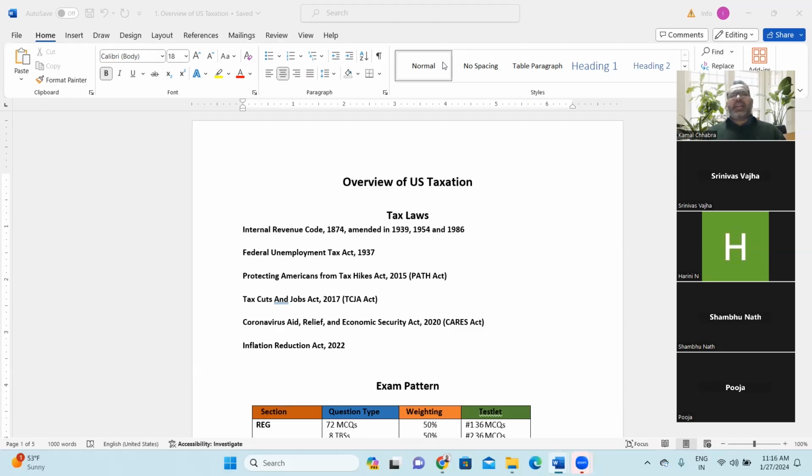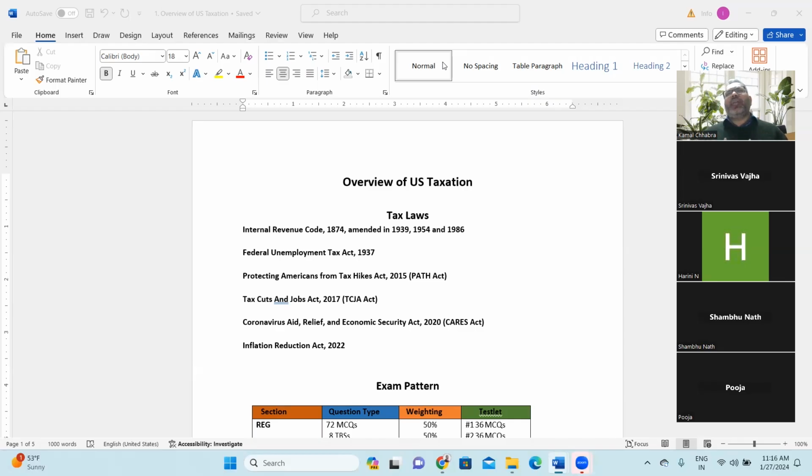Generally, as I was telling you, any new administration that comes has a certain agenda, a certain mandate which they have communicated to the people during their campaign, and based on that people have voted for them, supported them, and they came into power, right?